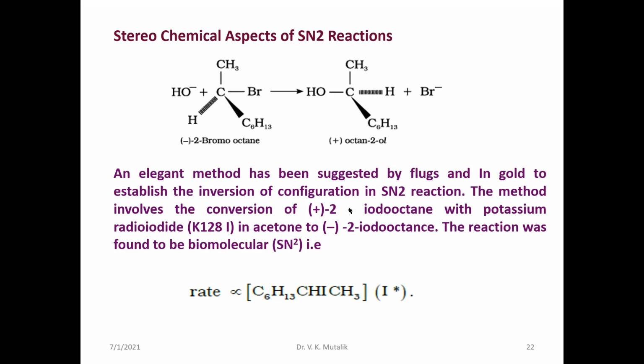If you take +2-iodooctane with a potassium radioiodide compound, in acetone as a solvent, one is a +2-iodooctane, another is a -2-iodooctane, and the reaction was found to be bimolecular. That means in the presence of the radioactive isotope, we find the formation of the product like this.